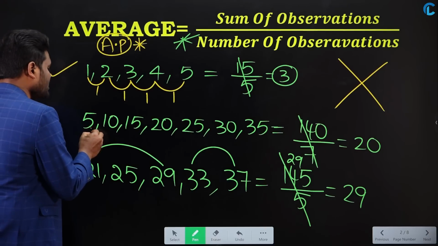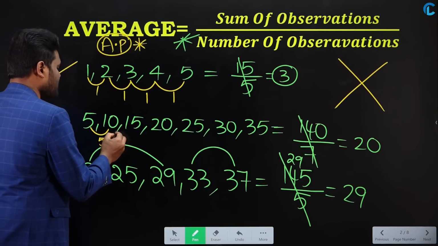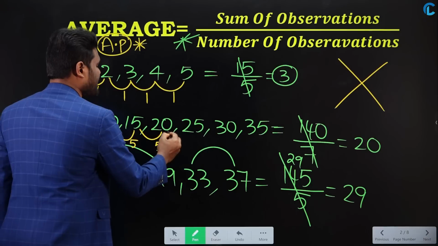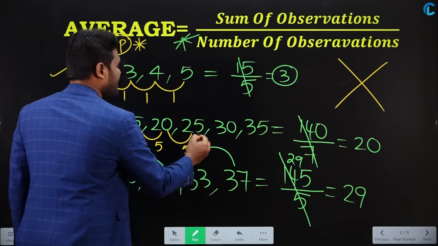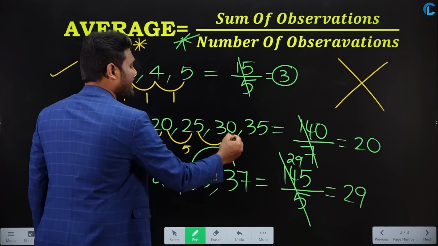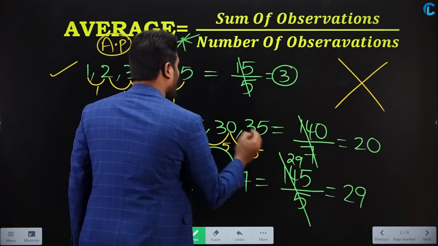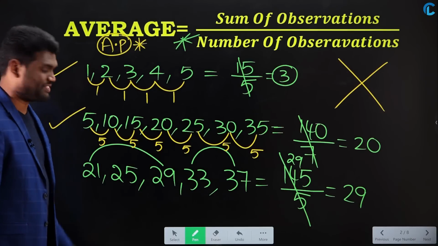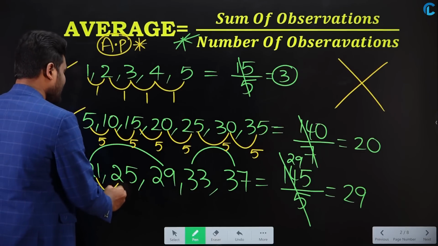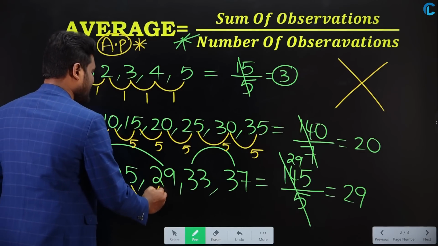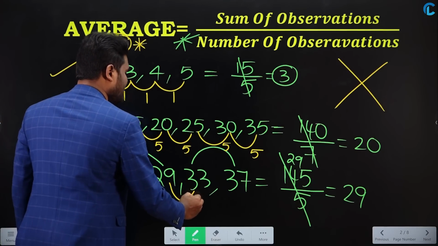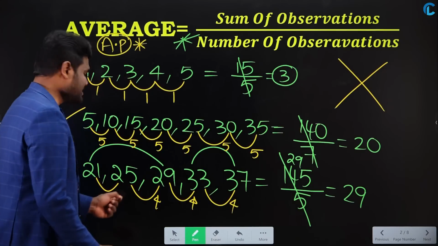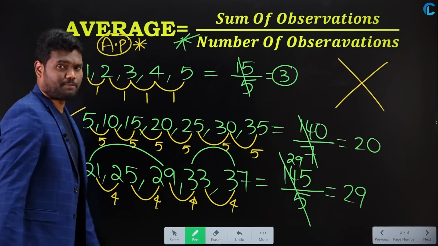Similarly, if we observe here, the difference is 5. Here the difference is 5, here 5, here 5, here 5, here 5. Which means this series is also in arithmetic progression. Similarly, if you look here, the difference is 4, here 4, here 4, here 4. Even this series is in arithmetic progression.